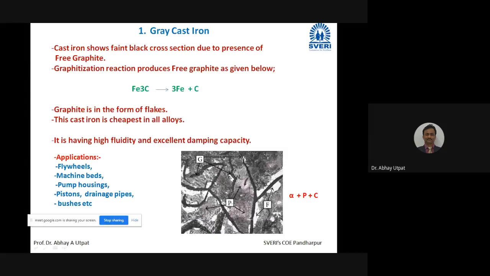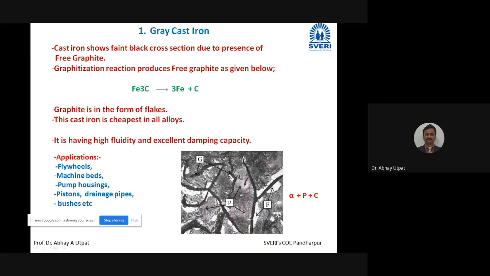What are the applications? Flywheels, machine beds, pump housings. This large pump housing, if you have seen, if you go to municipal corporation water stations, you will find big pumps. So those pump housings, machine beds. Machine bed means the lathe machine you have seen. Whatever lathe machine, milling machine, grinding, whatever machine you have seen, those beds are made of gray cast iron. Then drainage pipes, pistons, bushes, etc.